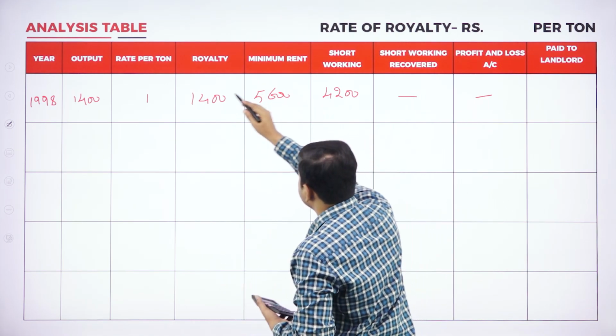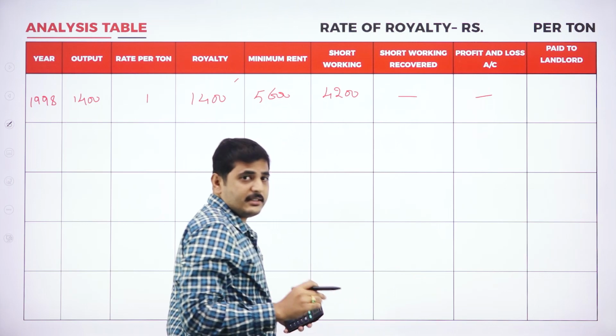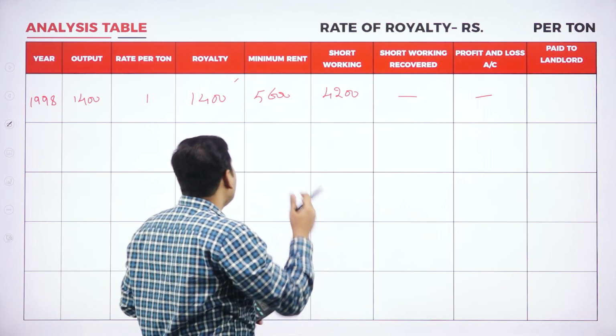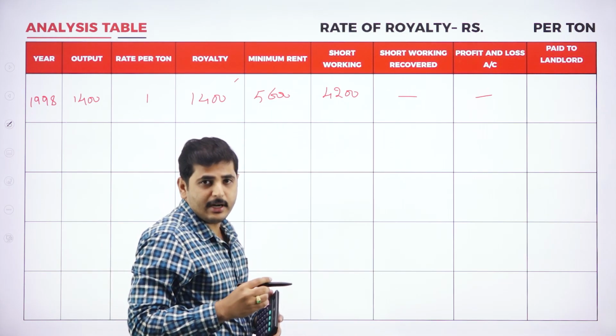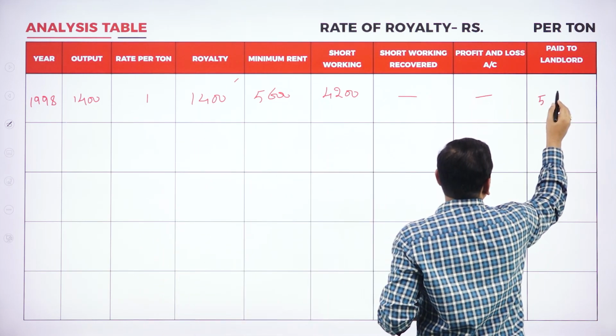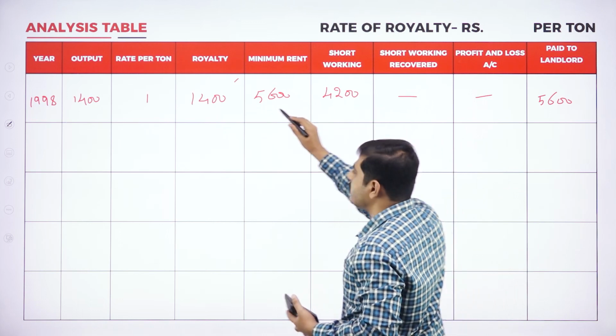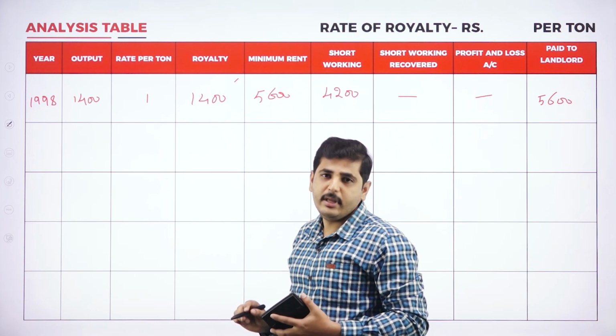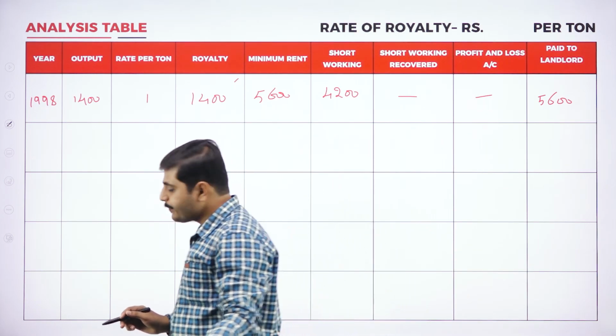And whichever is higher, either the royalty or the minimum rent, that is payable to the landlord. It is 5,600. Minimum rent is more than the royalty, so we are paying minimum rent. Now coming to the next year,